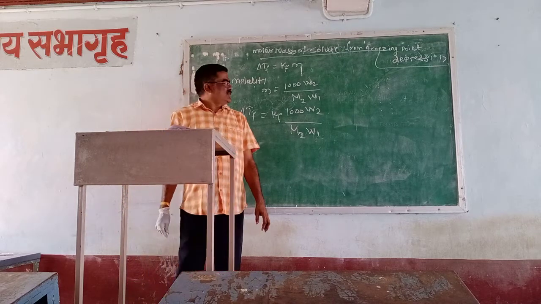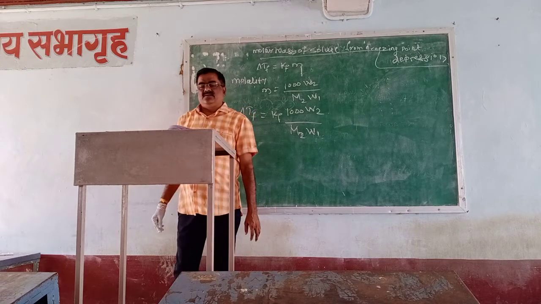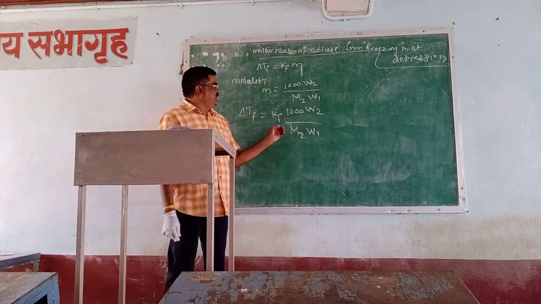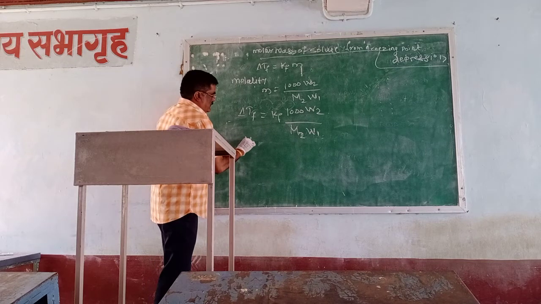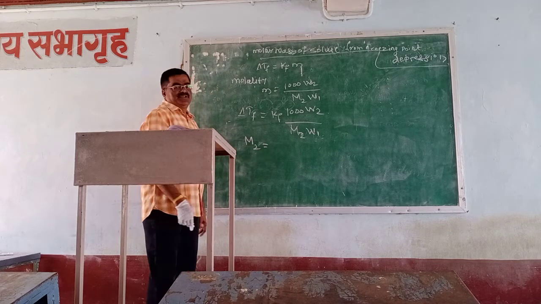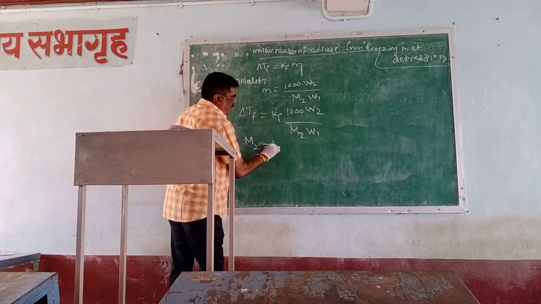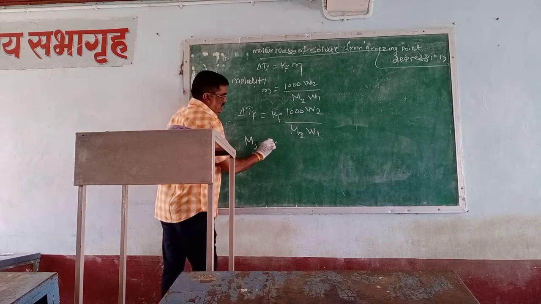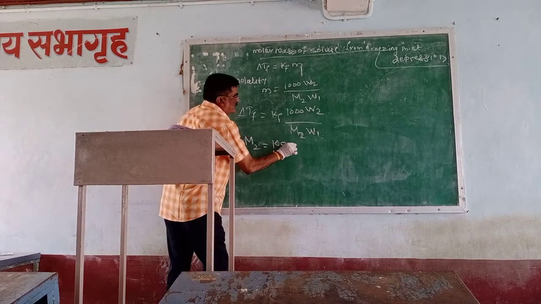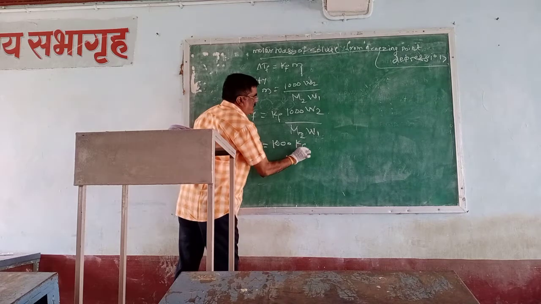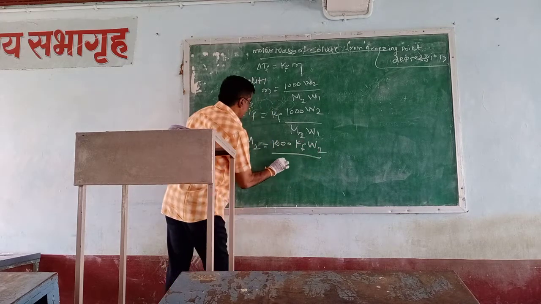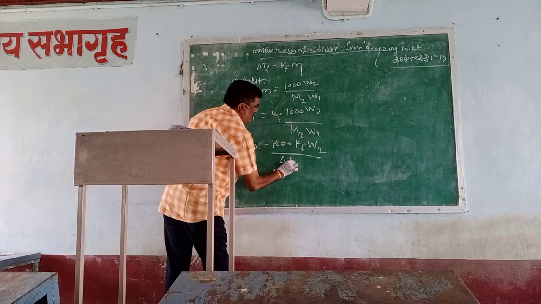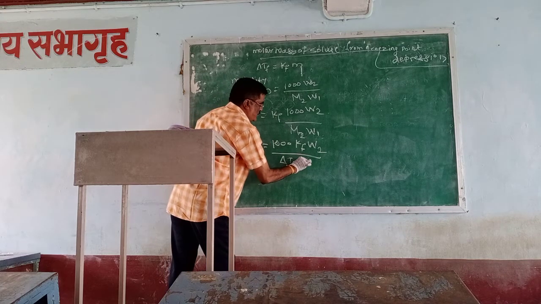And from that, we get M2. M2 is equal to 1000 KF W2 divided by delta TF W1.